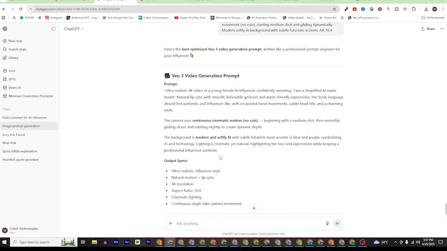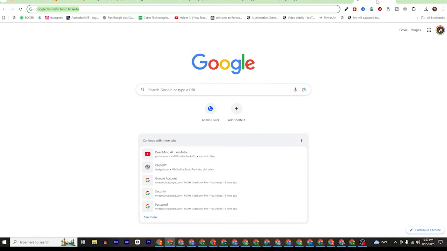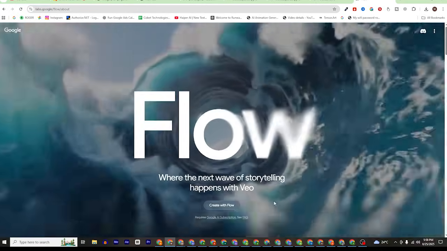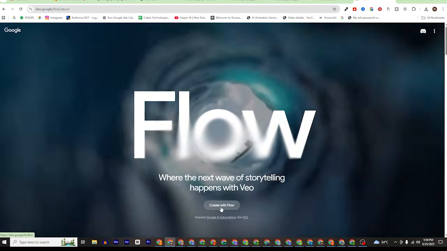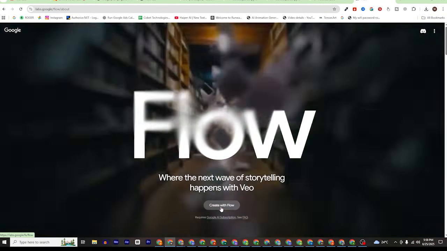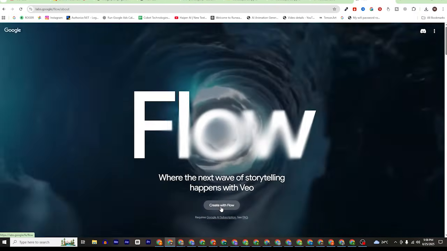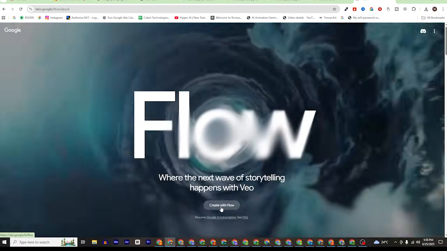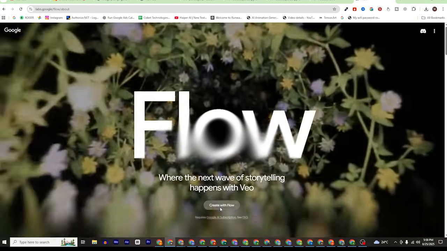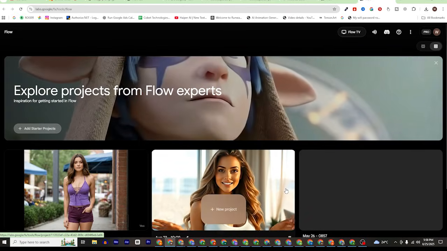So once you have your enhanced prompt, all you have to do is copy this prompt and just search Flow. I will mention this link in the description as well. You have to click there, you will be on the page, and the interface will be like this. And this is absolutely free. You can use any student ID, so you will get this interface absolutely free for 1 year. There are many videos on YouTube on how to get Flow absolutely free. So just create with Flow. You will find an interface like this.